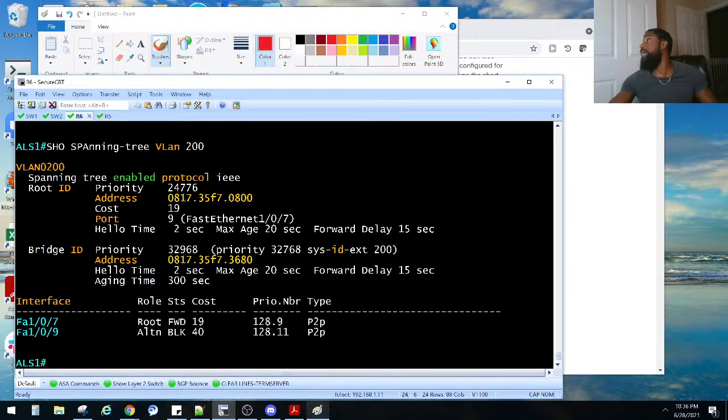What he said: I said to put 19 equals 38, so 39 would work. Give it time, STP takes 30 seconds. Yes, you're right, and that's what we ended up doing.